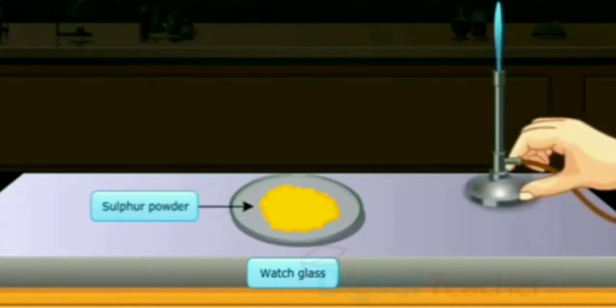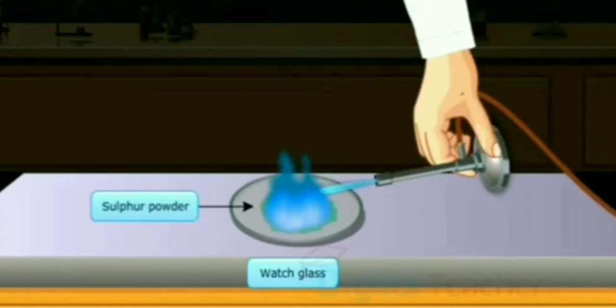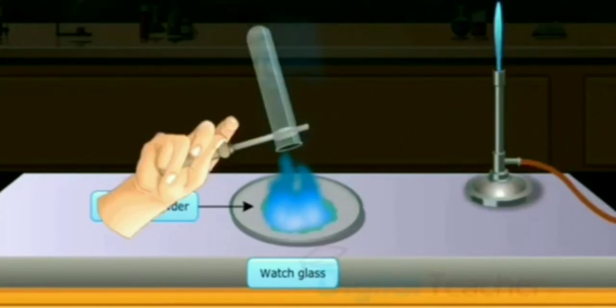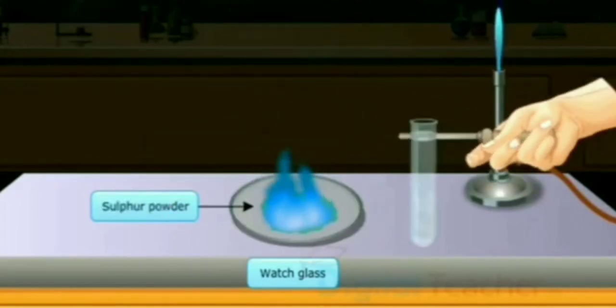Now coming to sulfur. Sulfur is taken, we are taking the Bunsen burner and burning the sulfur powder. The gas coming outside is sulfur dioxide gas. We are collecting that sulfur dioxide gas in a test tube, and we are adding water to it.